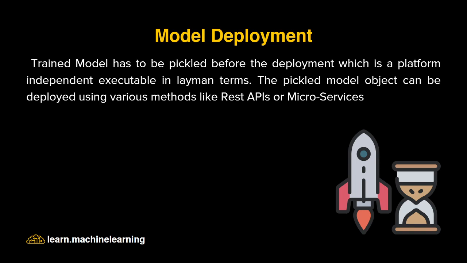You can create any services like a REST API to get the output when you pass the input to that, or you can also create microservices. Again, it depends on the use case. If you want to have a REST API, or if you want microservices, you can choose any of that while deploying your models and while predicting the output.